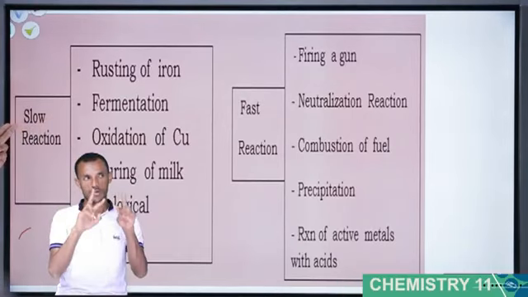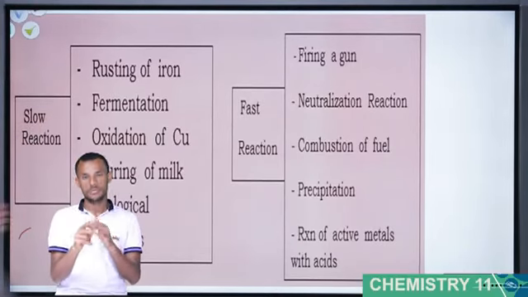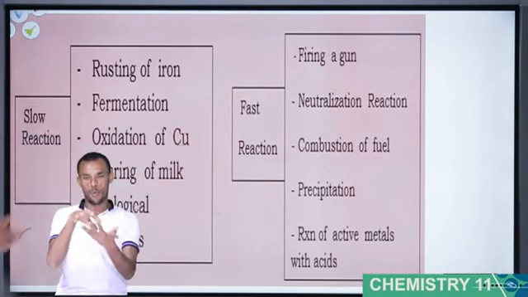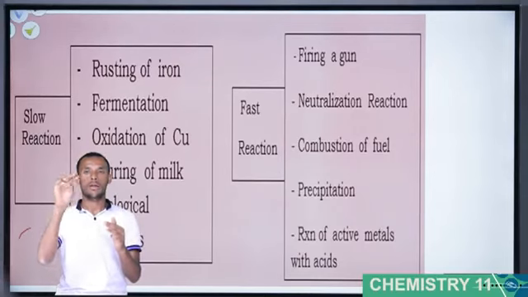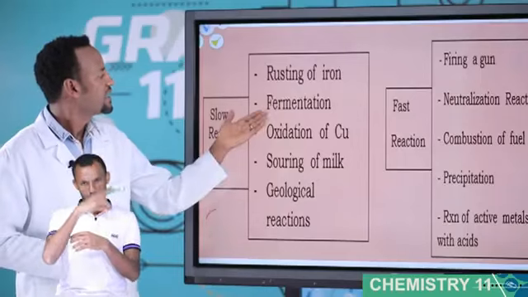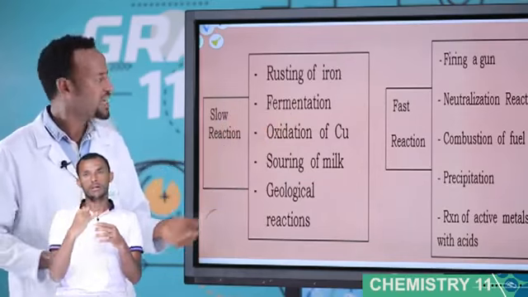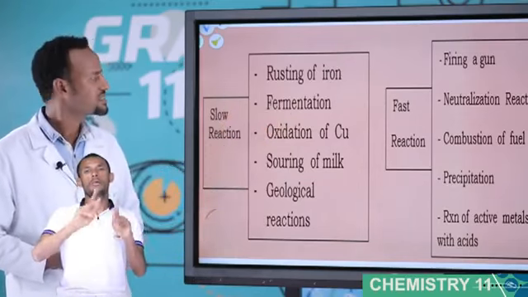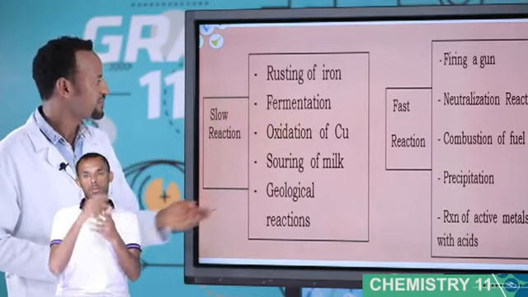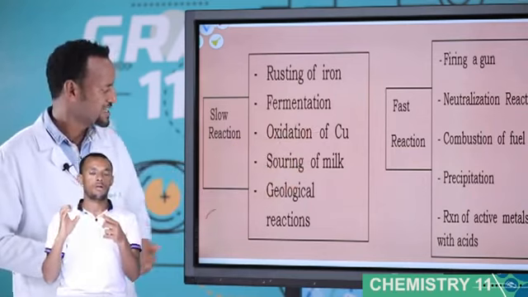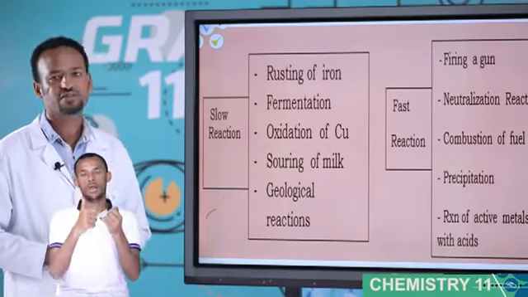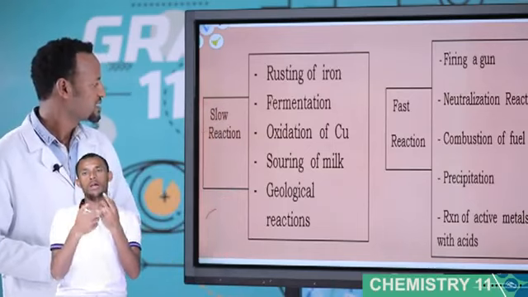Look at some examples: slow reactions and fast reactions. Slow reactions: rusting of iron, it takes days. Fermentation, you know, in biology again, fermentation is a process that takes time. Oxidation of copper, souring of milk, and geological reactions are examples of slow reactions.